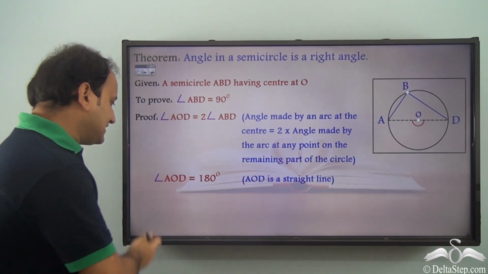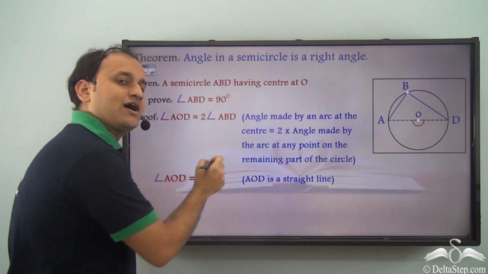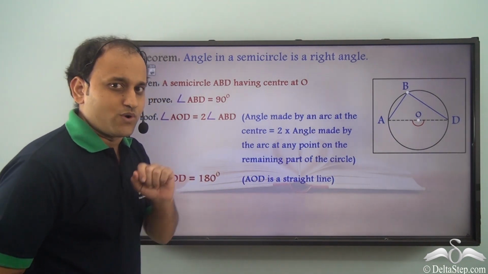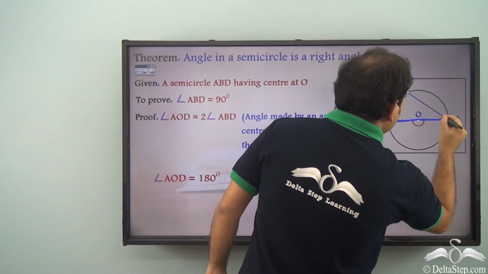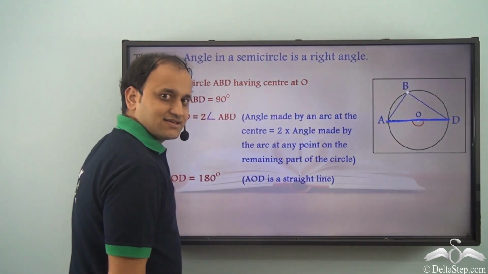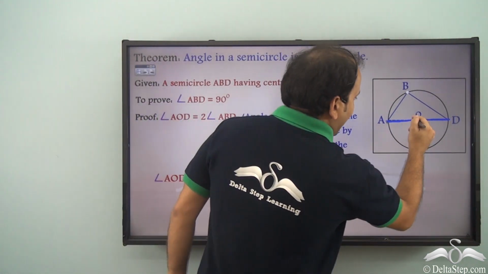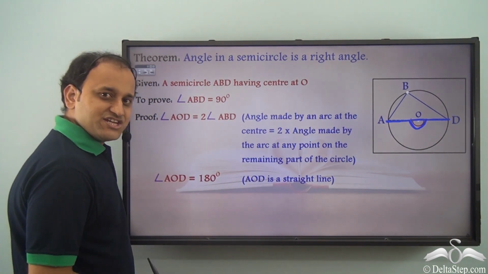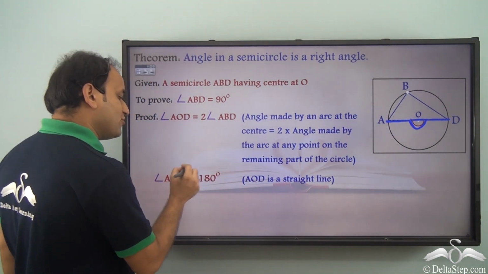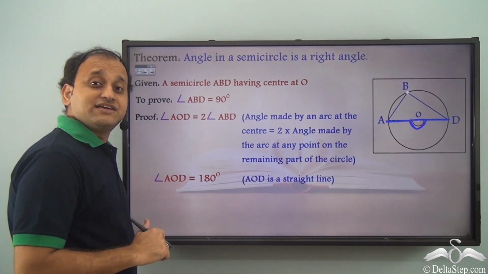Now we also know that angle AOD is equal to 180 degrees. Why do I say so? Because AOD is a straight line, isn't it? And when we talk about angle on a straight line, it is always 180 degrees. So we can say that angle AOD is 180 degrees.